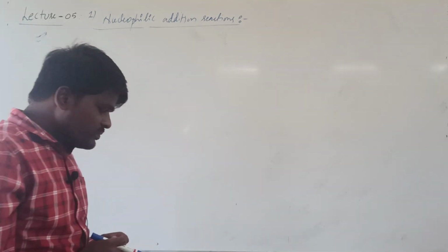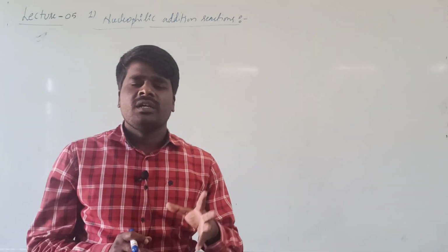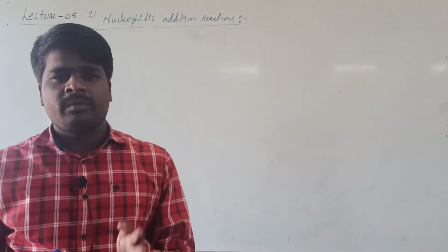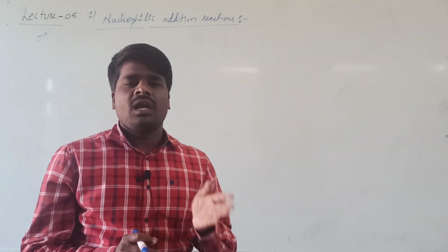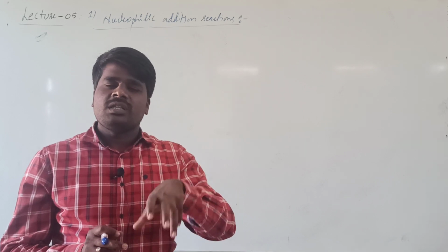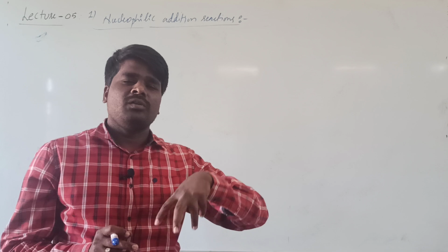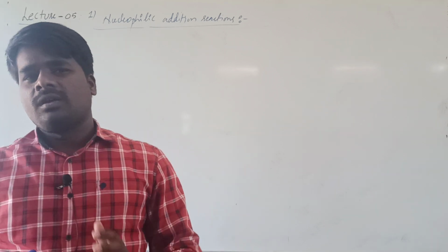So basically, what is the conclusion? The compounds which are having unsaturated bonds, that is multiple bonds, will undergo addition reaction based on the nature of the atoms in between which the multiple bond is present. It can be either nucleophilic addition or electrophilic addition.